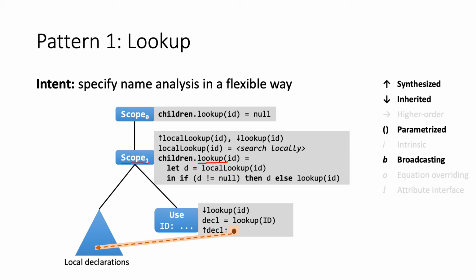At some point you might reach the root node, and then you return some value representing that the name is not found, null or something like that. So this pattern can be used for different kinds of name analysis, like for object orientation, nested scope, and namespaces, and so on.